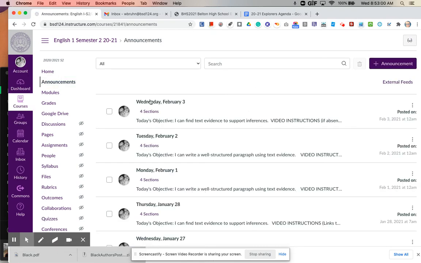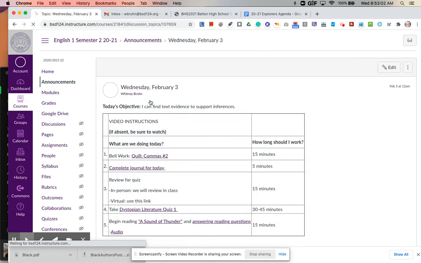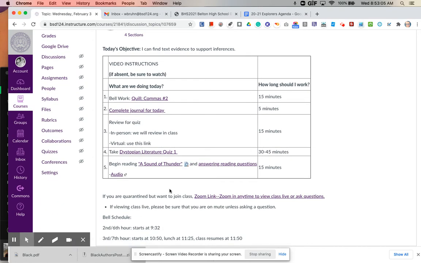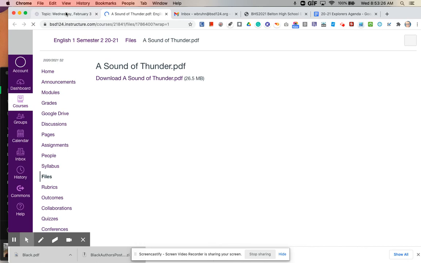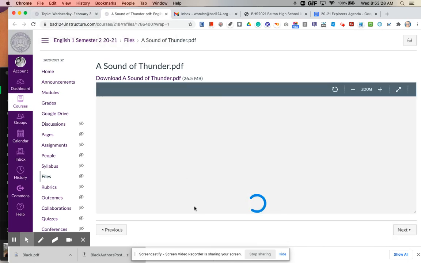And then finally, you are going to start reading our next story, which is called A Sound of Thunder. This is also written by Ray Bradbury. He is the person who wrote The Pedestrian. And it's a little bit of a longer story. So for today, definitely try to get maybe the first 2 to 3 pages read. And we will have time to continue working on it next time as well. Here is the story itself.